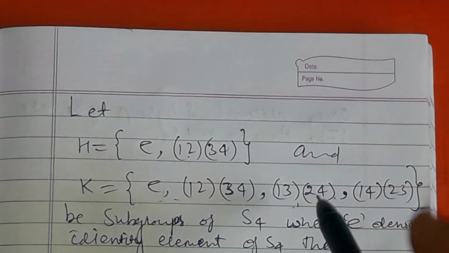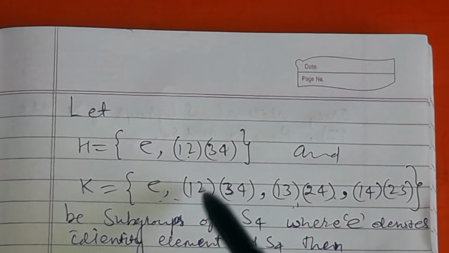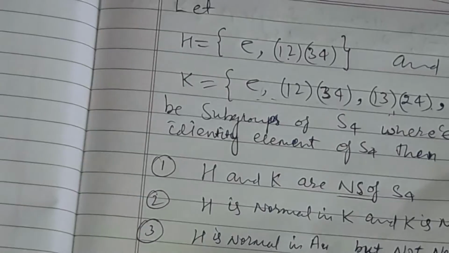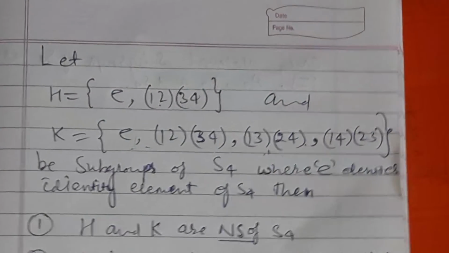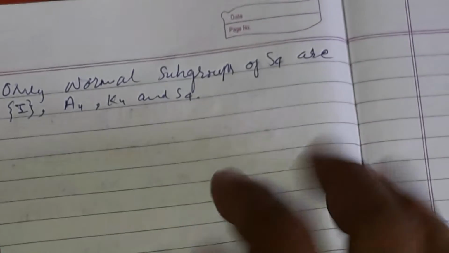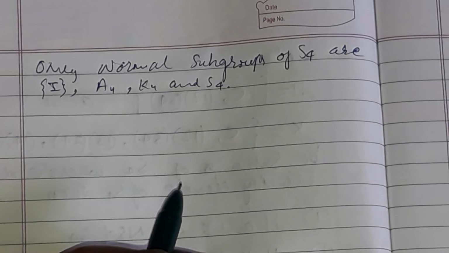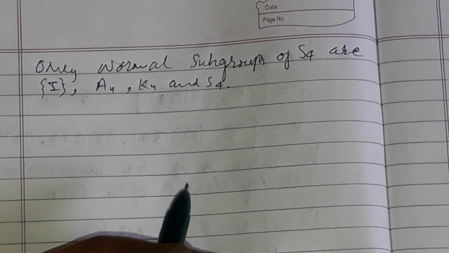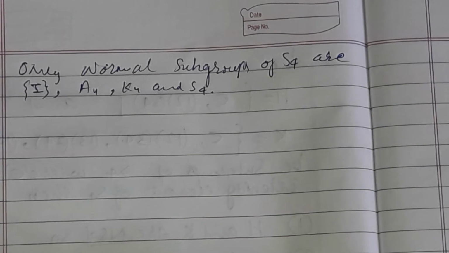At n not equal to 4. Fine. So H, whose order is 2, is not normal in S4. So the first option is false. Why is the first option false? Option 1 says that H and K are normal subgroups of S4, but H is not. Although A4 is a normal subgroup of S4, H is not a normal subgroup of S4.